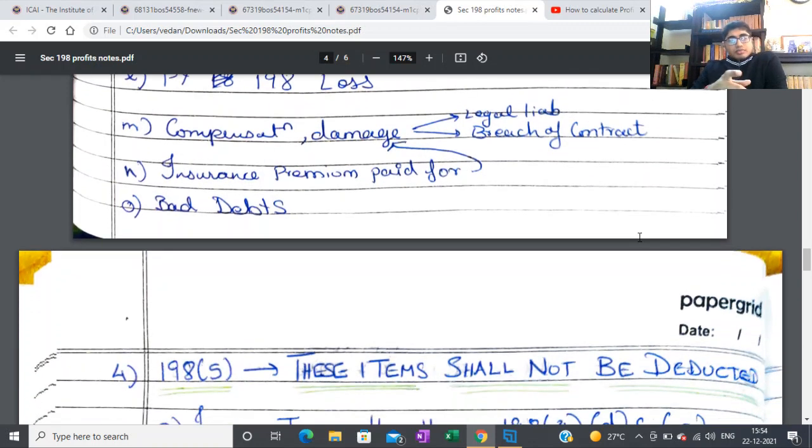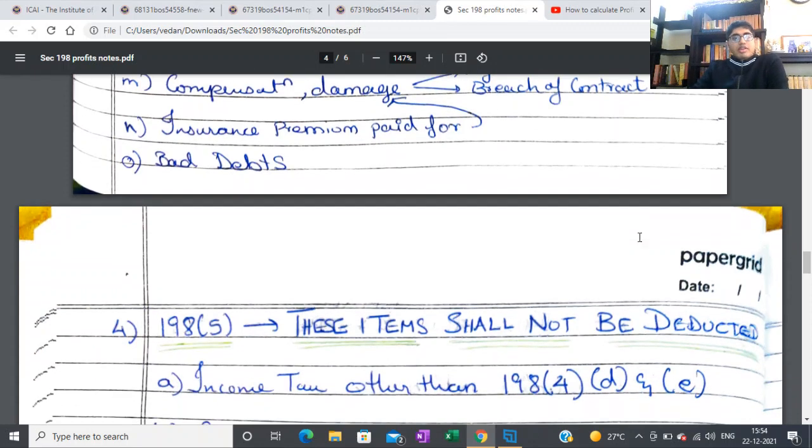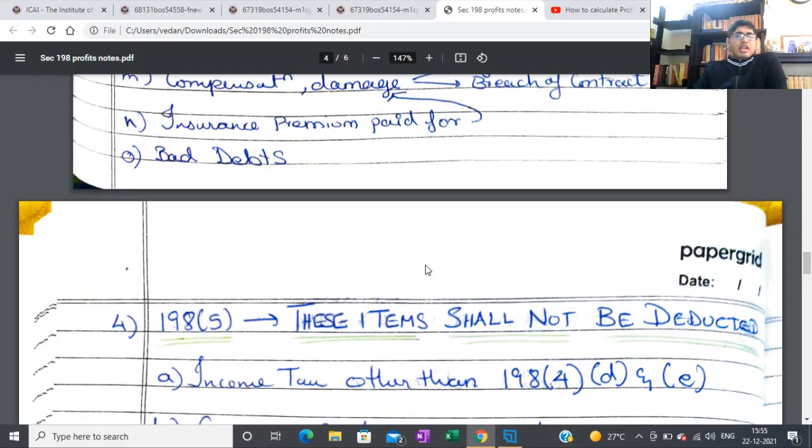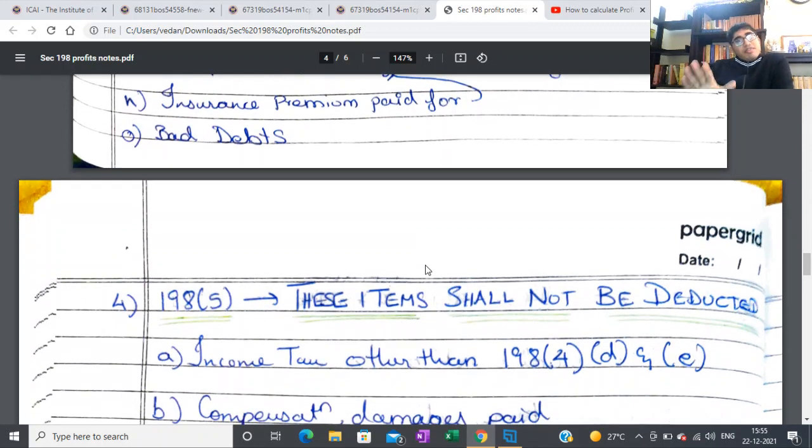Next is compensation and damages for legal liability and for breach of contract. Any compensation or damages for breach of contract and legal liability you have to take as a deduction. Next is insurance premium paid for compensation and damages. That's also pretty straightforward. Any insurance premium that you paid for the damages, compensation or damages for breach of contract or any legal liability, you can take as a deduction. Next is bad debts. Bad debts written off. I feel bad debts provision also can be taken. If not, please let me know. But I feel it can be taken also because it's for the operations.